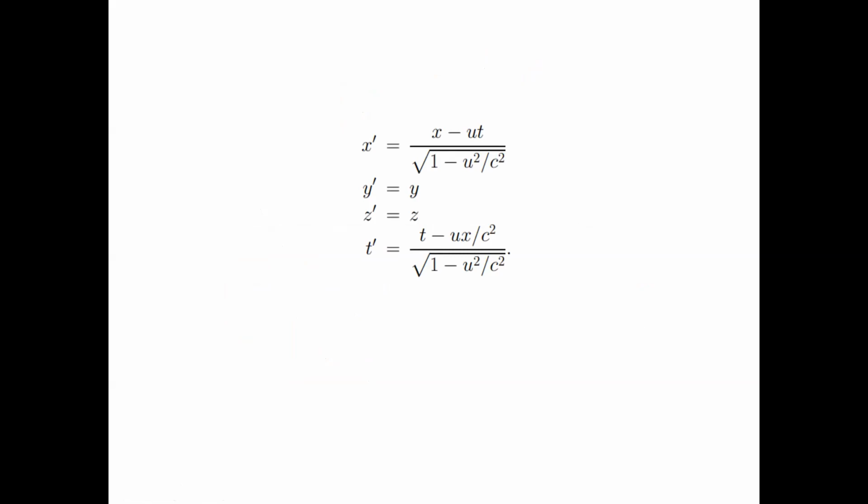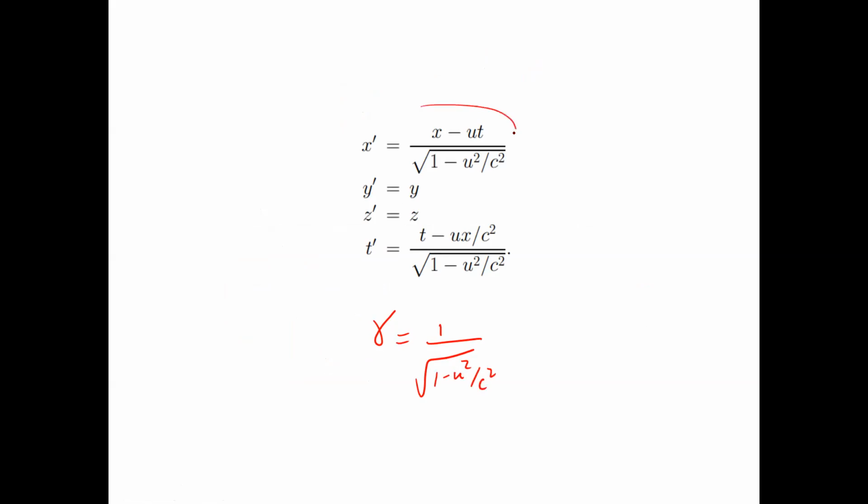So by how much are they changing? What are the scaling factors involved? These are the scaling factors for your rulers and clocks. Time is scaled by a factor of gamma, which is 1 by square root of 1 minus u square by c square.